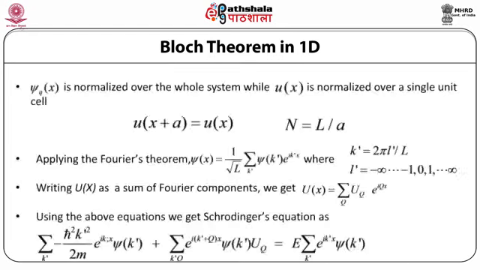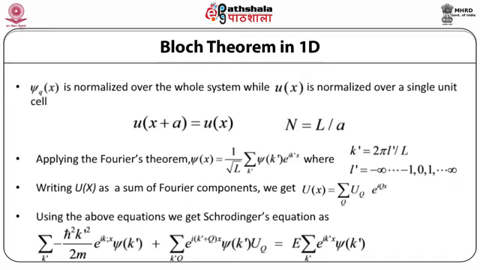Note that the wave function φ_q(x) is normalized over the whole system, while u(x) is normalized over a single unit cell. Also, u(x) is periodic in a, that is u(x plus a) is equal to u(x), and capital N equal to L by a is the number of cells in the entire periodic system. So now let us formally derive the Bloch theorem.